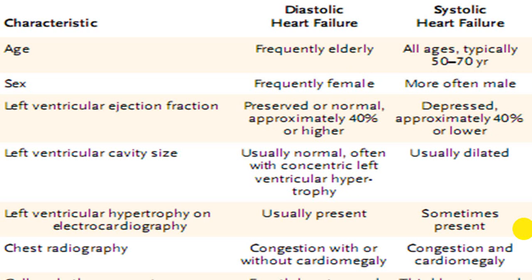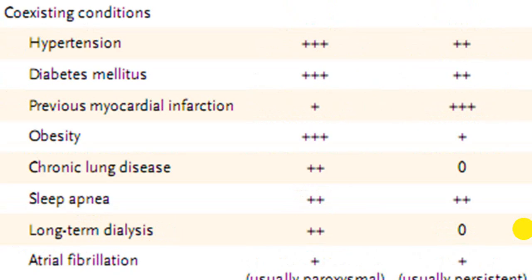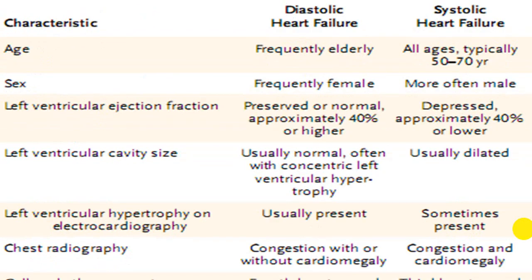This is the difference between diastolic and systolic heart failure. I've already discussed it before. At your leisure time, you can go through it. Hypertension will be more common in diastolic rather than systolic. Ischemic heart disease will be more common in systolic rather than diastolic. Most important part is that in systolic, the LV cavity will be larger, so the LV will be dilated and ejection fraction will be less than 40. So do remember, diastolic is more common in a younger individual with severe hypertension, with preserved ejection fraction.